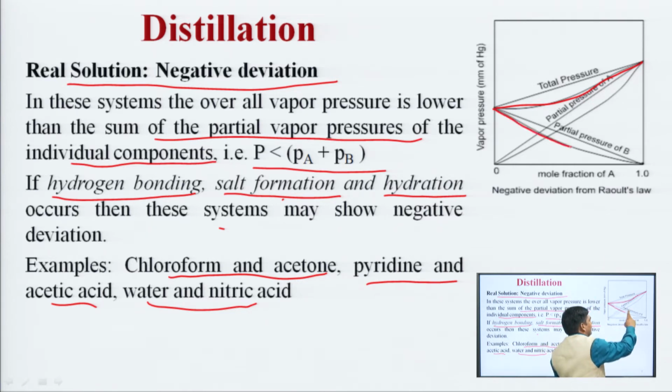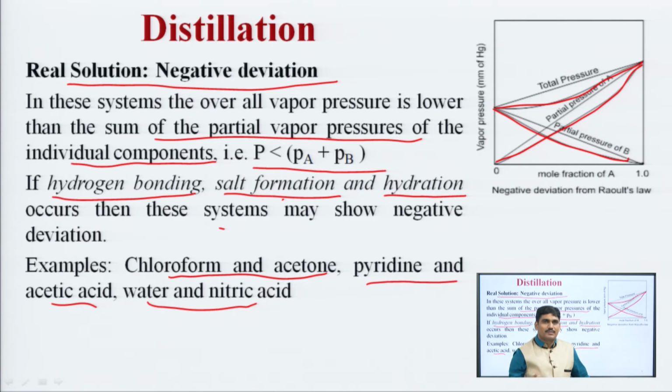Here also you see the partial pressure is actually less than the sum of partial pressures of individual components. That is why this solution is called a real solution with negative deviation. In negative deviation, it is lower. In case of positive deviation, it is higher.